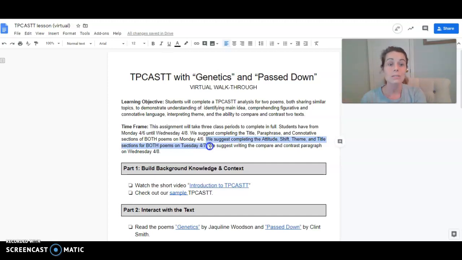Yes, there are more sections, but they don't take as long to do. So having all 4 of those sections there actually is not more work on Tuesday. It's actually probably a little less. And then we suggest saving Wednesday to write the compare and contrast paragraph. It would be great to take a little break from all the TP casting you've just done, let all the ideas sink in, and then write your paragraph on Wednesday. And if you need Wednesday, that won't take you the whole class period. If you need Wednesday to finish up any last things on your TPCast, you have that time available to you. So let's start with part 1.